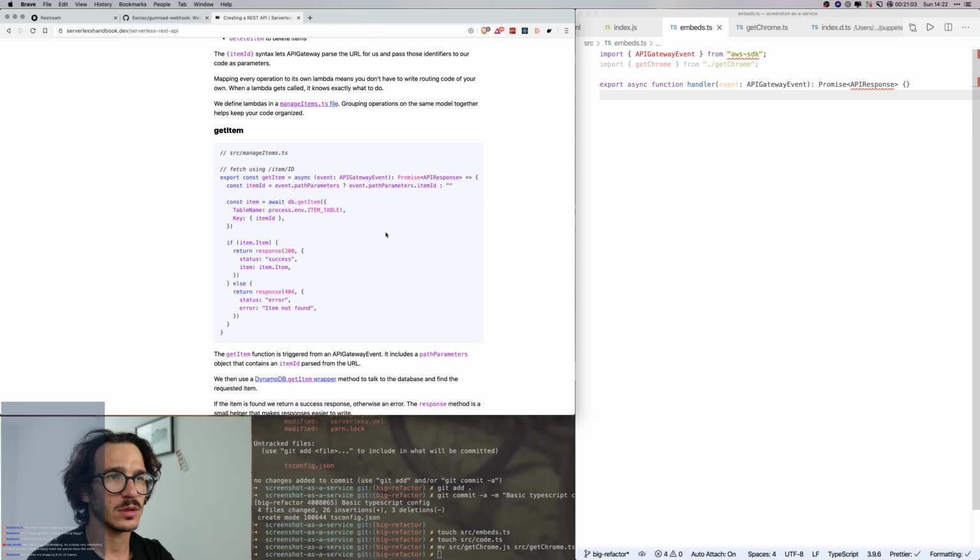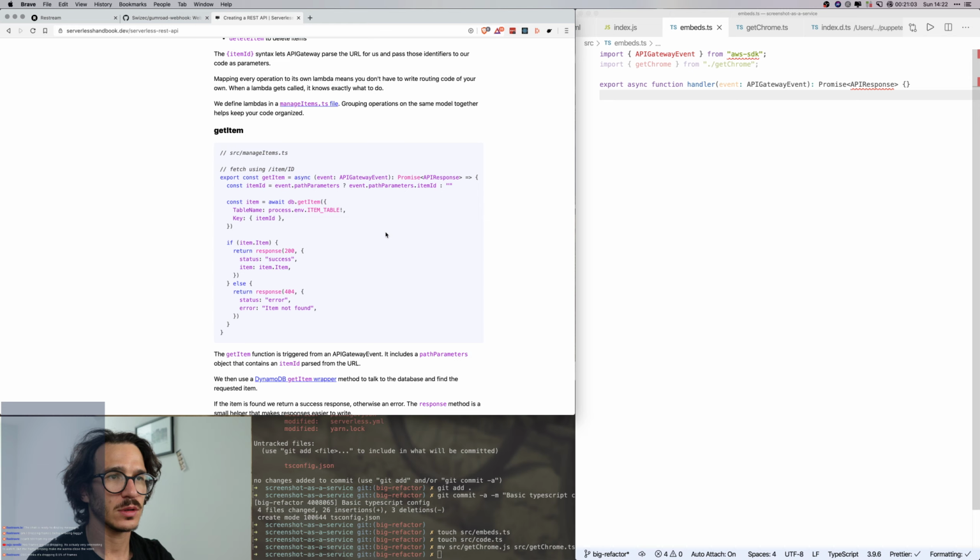Okay, so we've got the take screenshot thing with the browser. I then need to, okay, I'm gonna have to import that later. And let's see, response, update item, get item. Wait, where was I looking at? Oh, index.js.